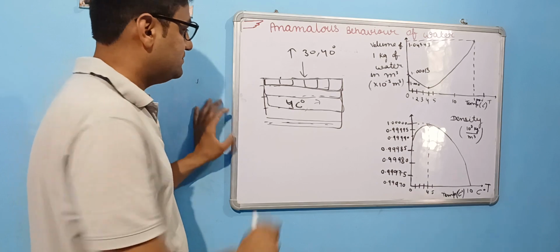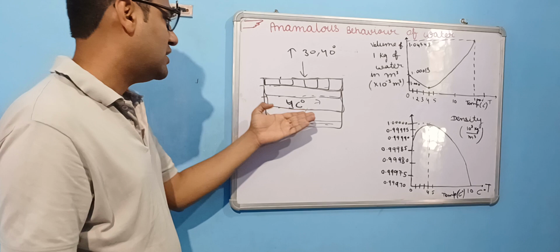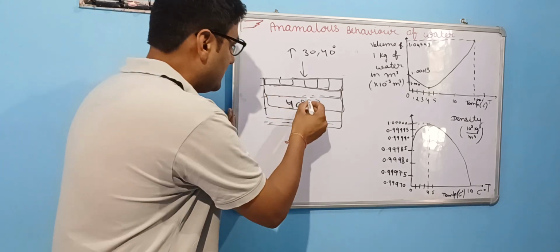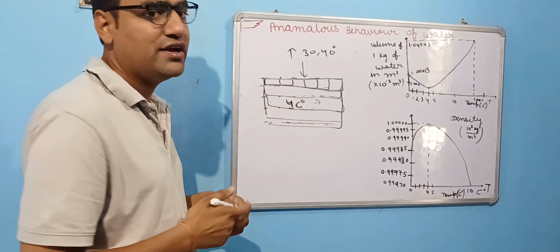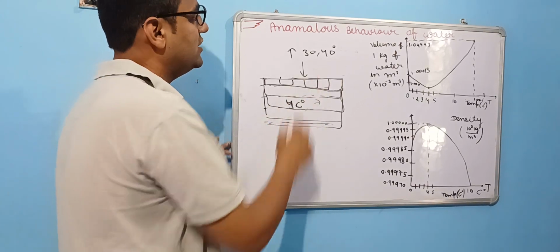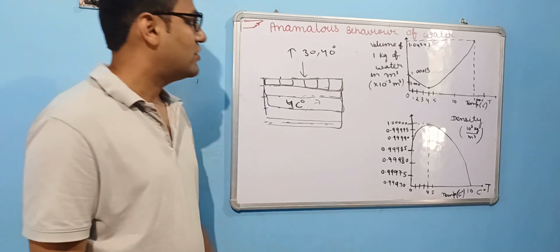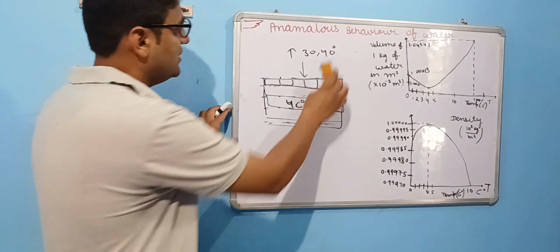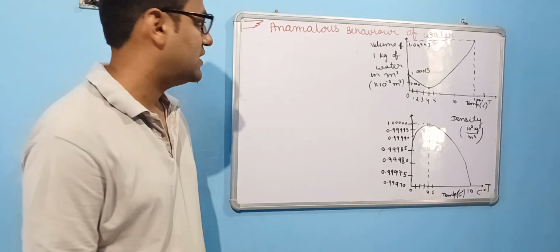So the organisms and living species do not have to bear the heavy temperature in summer and the very low freezing temperature in winter. So this is the anomalous behavior of water, which saves life and is very important for the species. So thank you, that's all.